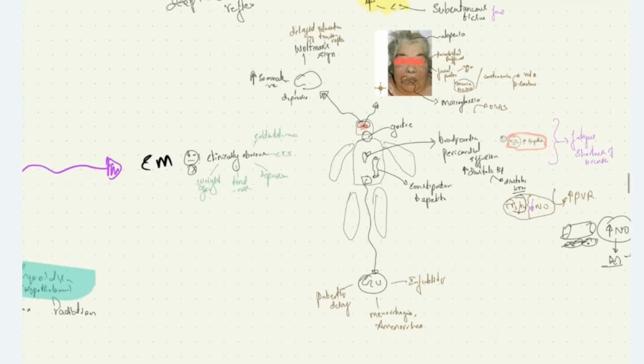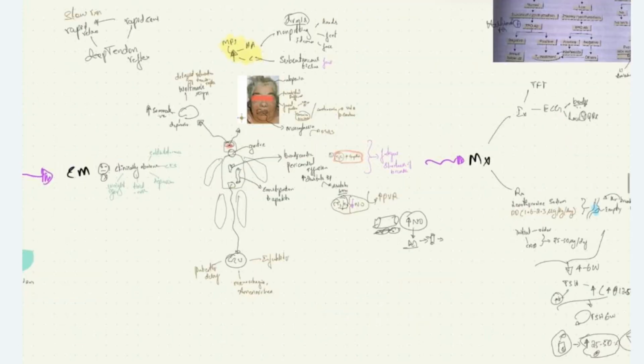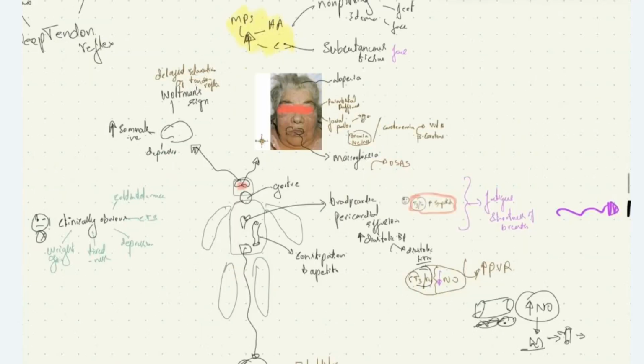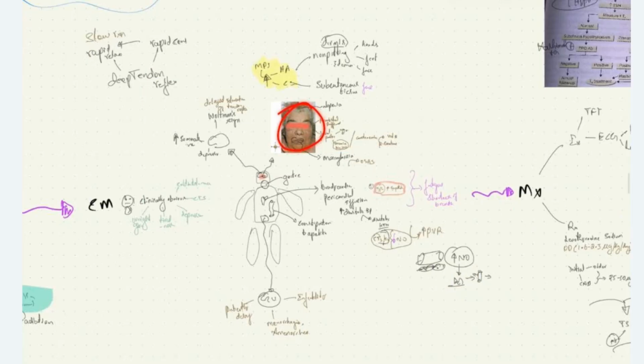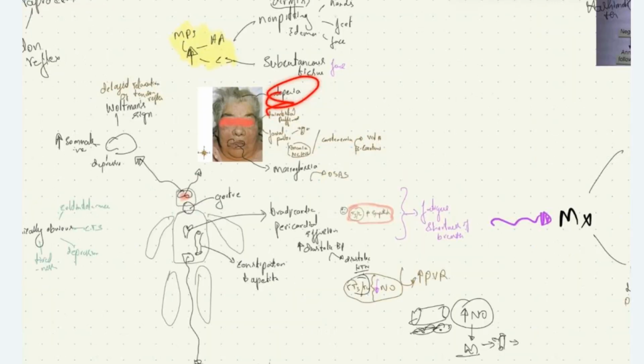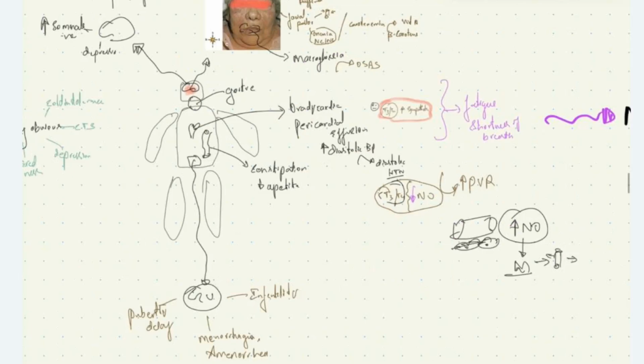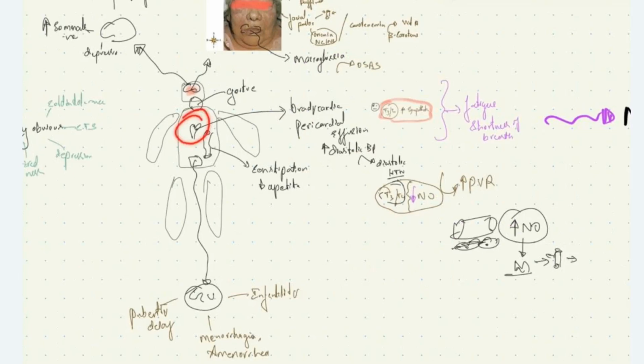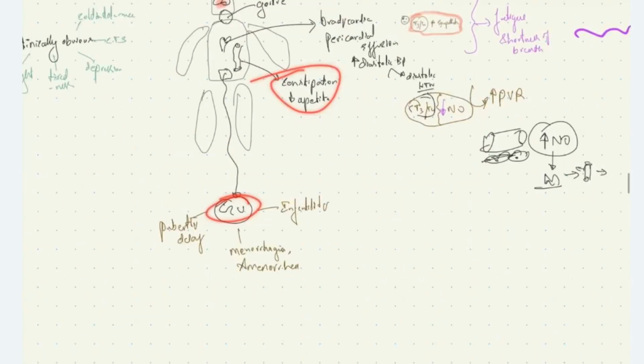The patient can present with weight gain, tiredness, depression, carpal tunnel syndrome, and cold intolerance. The head to toe manifestations are the CNS manifestations: Woltman's sign, increased somnolence, depression. The facial manifestations are alopecia, periorbital puffiness, facial pallor, and macroglossia. Cardiac manifestations are bradycardia, diastolic hypertension, pericardial effusion. GIT manifestations are constipation. Genitourinary manifestations are delayed puberty, menorrhagia, amenorrhea, and infertility.